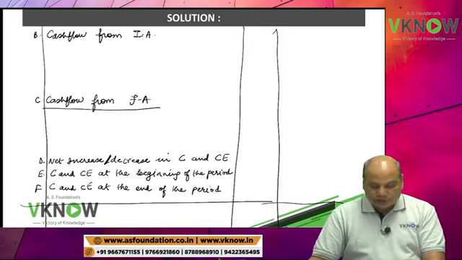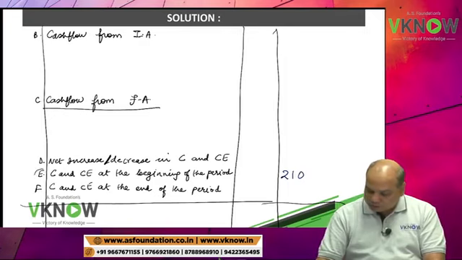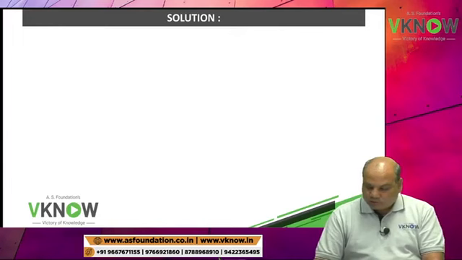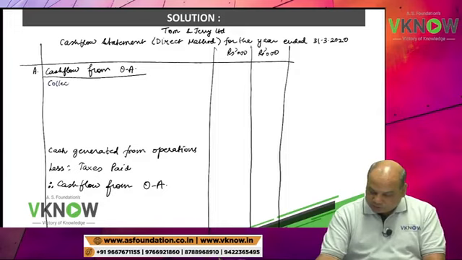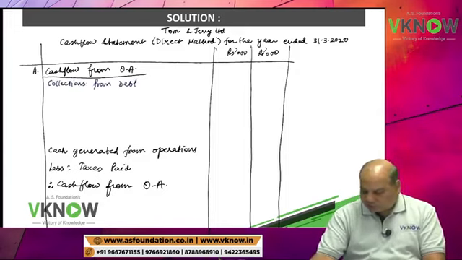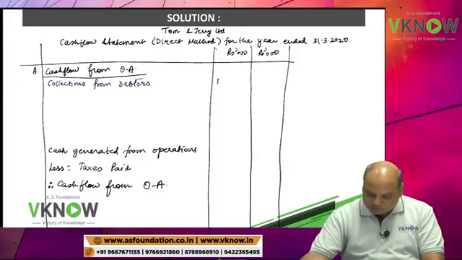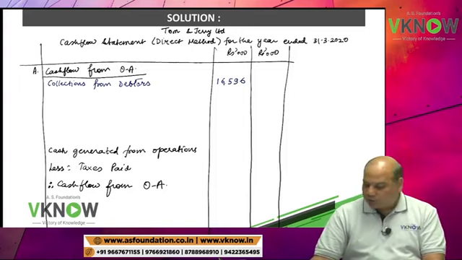The question says balance on 1st April 2019, 210. So you write that in point E, cash and cash equivalent at the beginning. Then we are given receipt from customers. So collections from debtors, or you can write receipt from customers, in the first column, 16596.